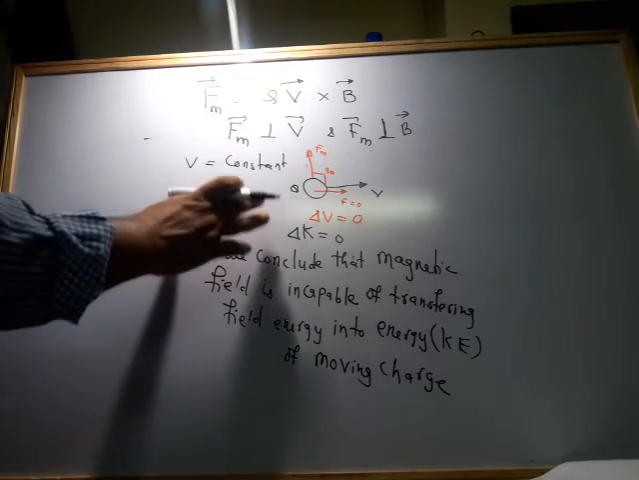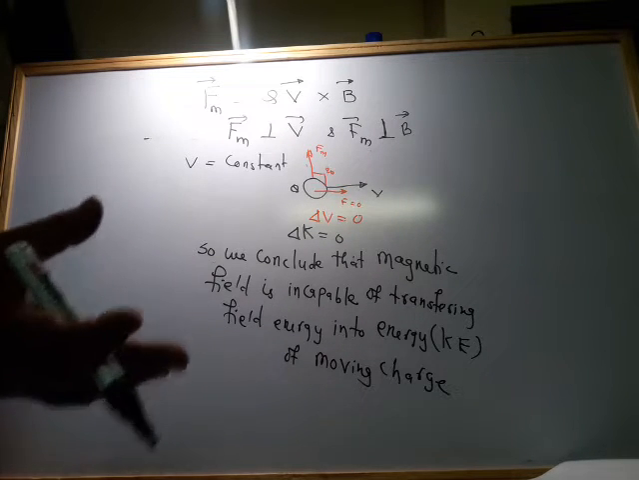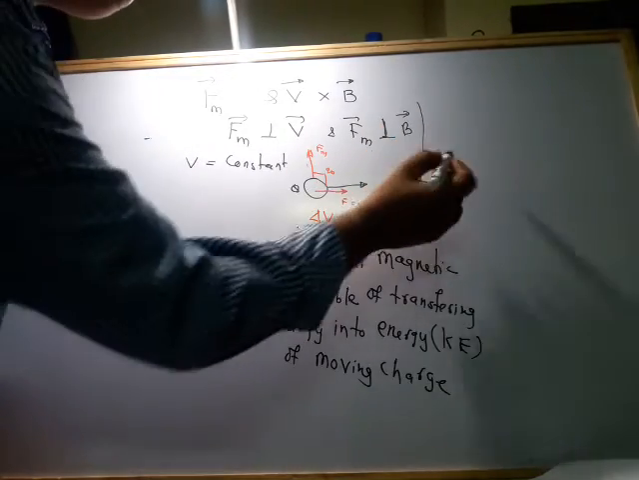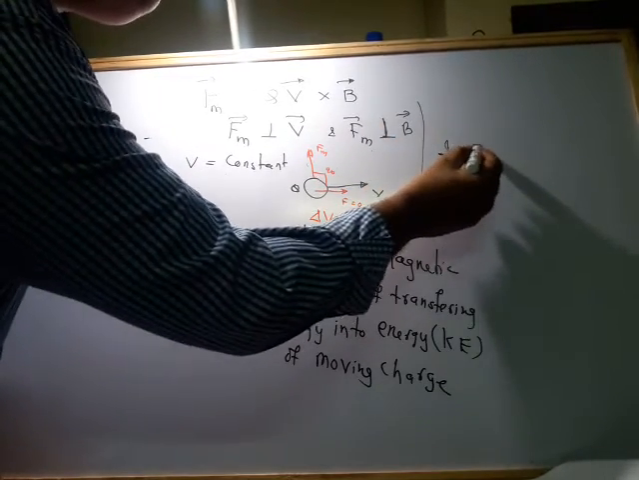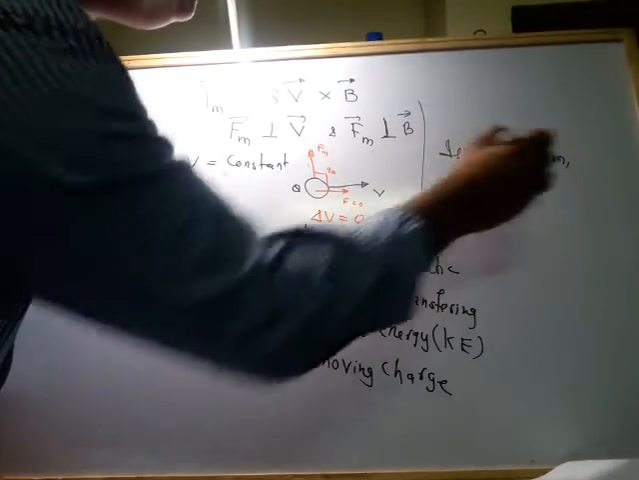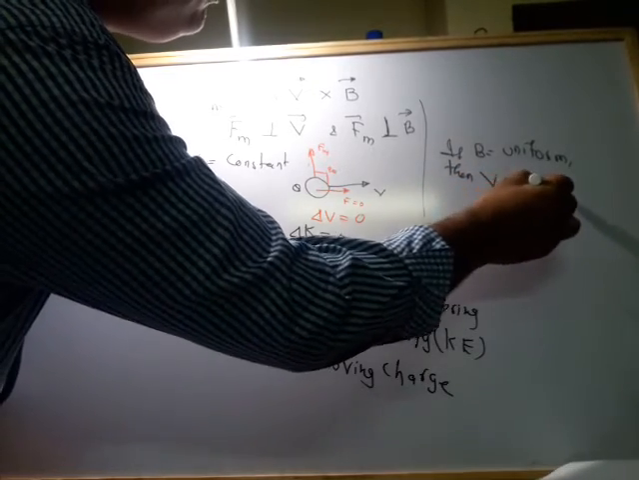Whenever a charged particle enters a uniform magnetic field, you can say that if B is uniform, then velocity is equal to constant.